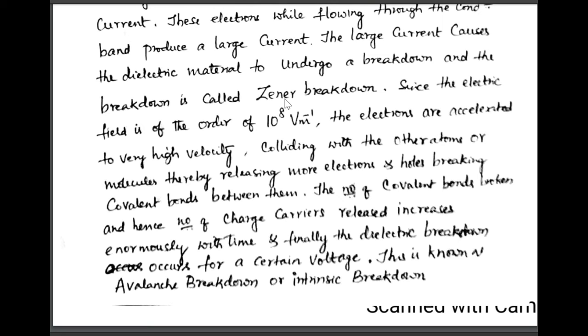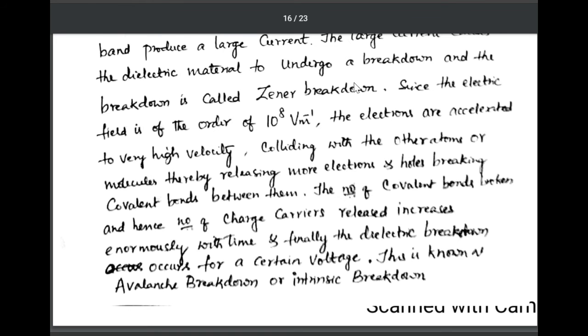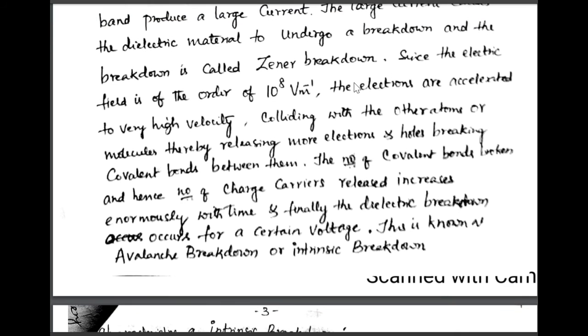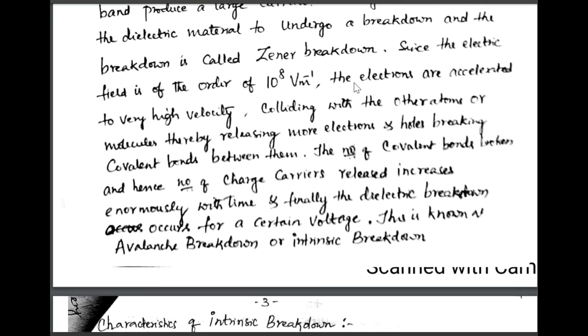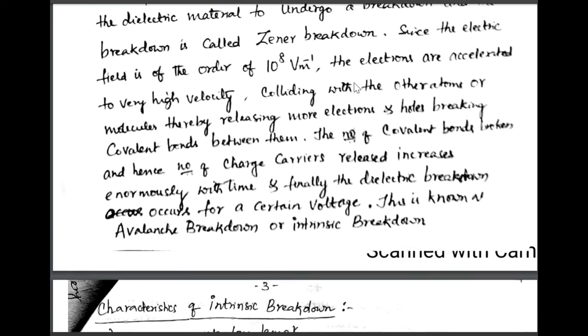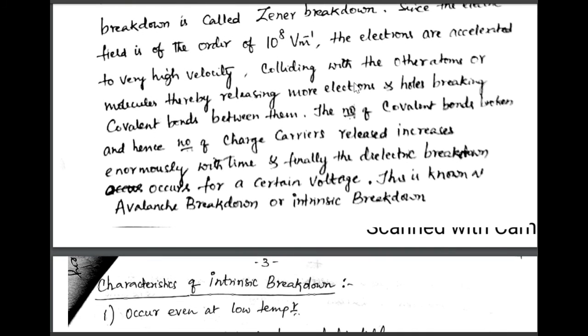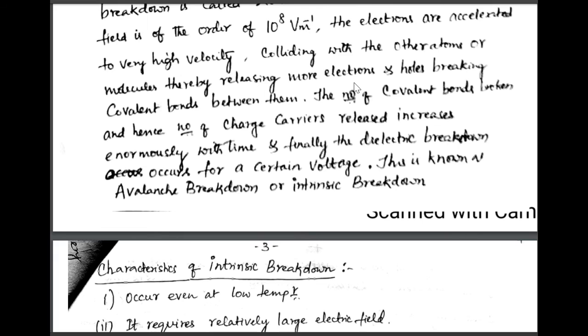Similarly here, even the dielectric material undergoes Zener breakdown at high voltage. Since the electric field is of the order of 10 power 8 volt per meter, that is a high electric field, the electrons are accelerated to very high velocity, colliding with other atoms or molecules, thereby releasing more electrons and holes, breaking the covalent bonds between them.